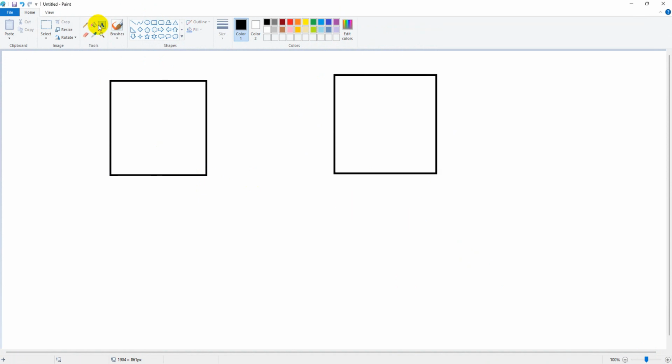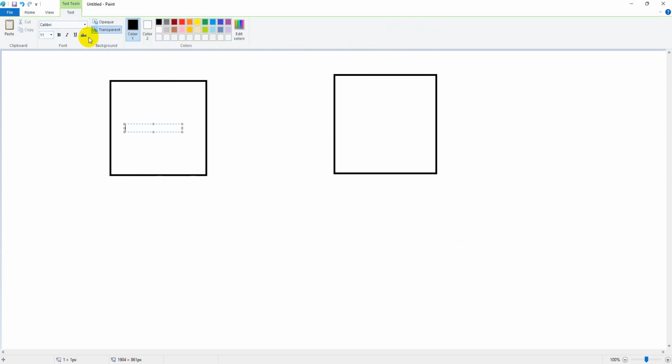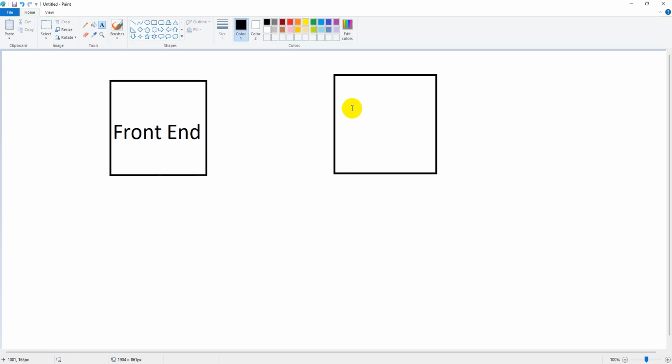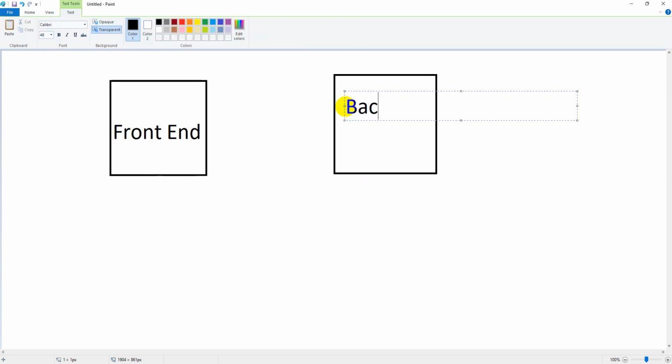One is, the first one, is front end technologies, and the second one is back end technologies.